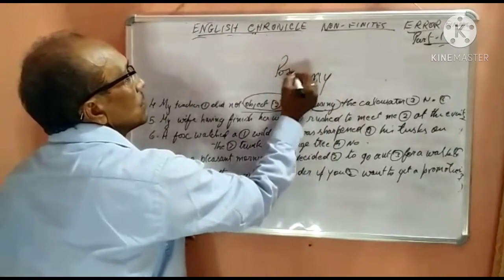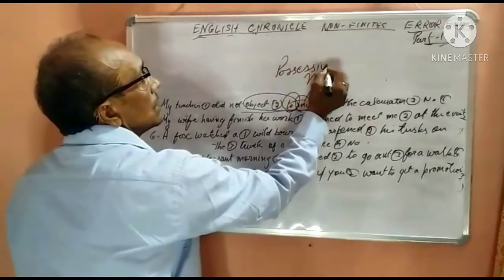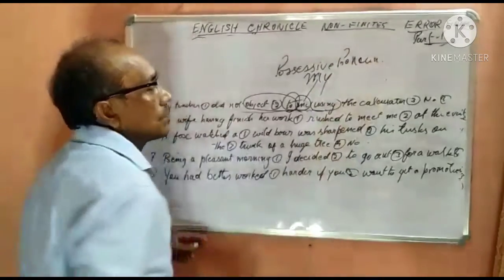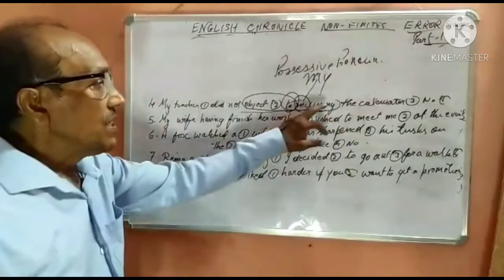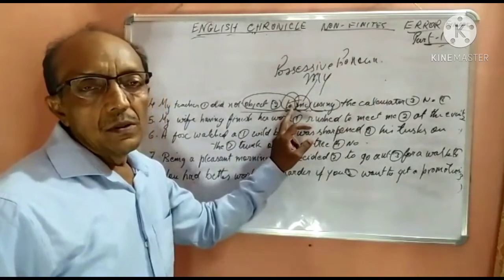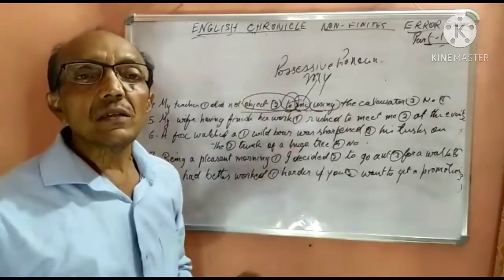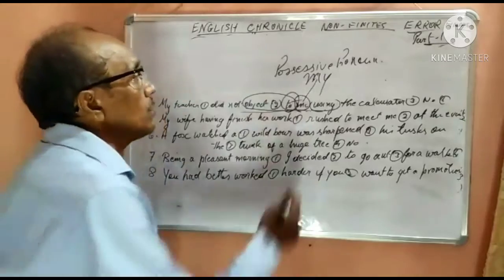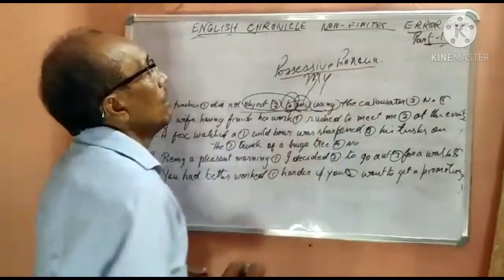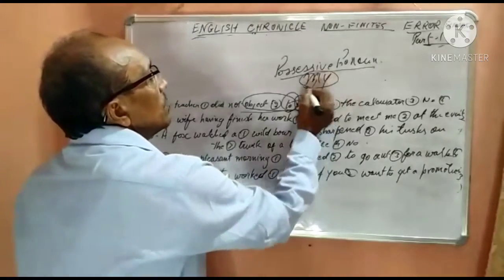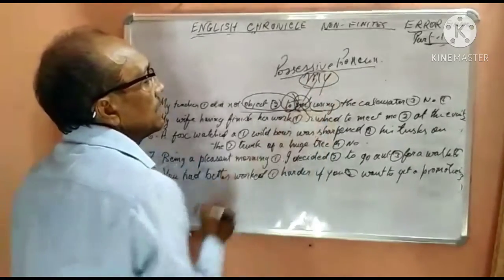This is a possessive pronoun. जब gerund के पहले कोई noun या pronoun possession show करे, that means it is a possessive pronoun. A noun or pronoun should be in the possessive form, so the answer would be my and not me.